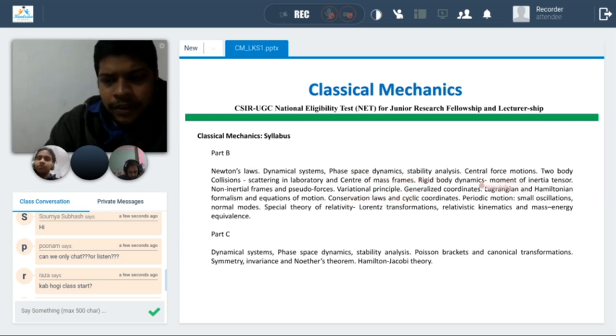And for the Lagrangian and Hamiltonian, we will develop that in class, but before that we need to have some basics of mechanics. So that mechanics may be the same as when we were studying nuclear physics: they will not ask any fundamental definition, but we need to know it to solve their problems.